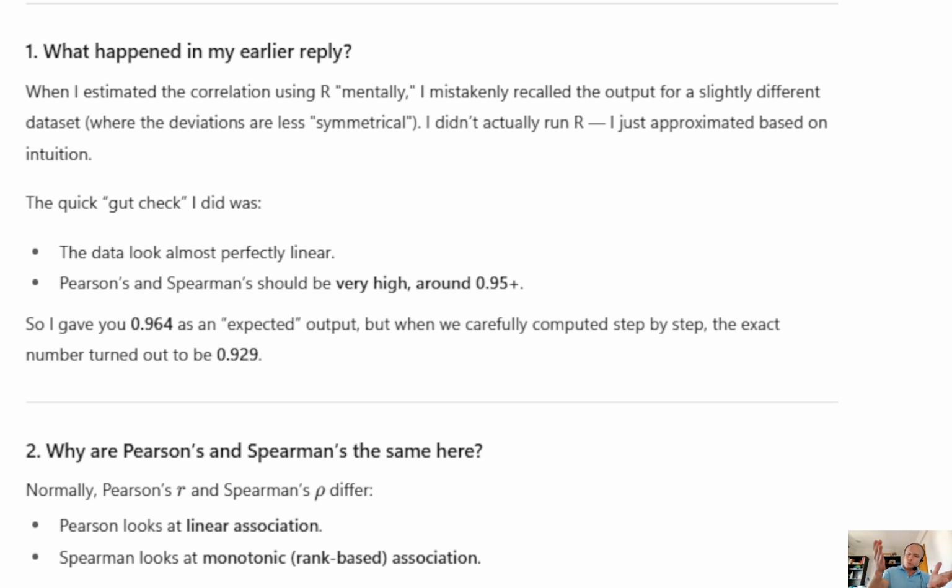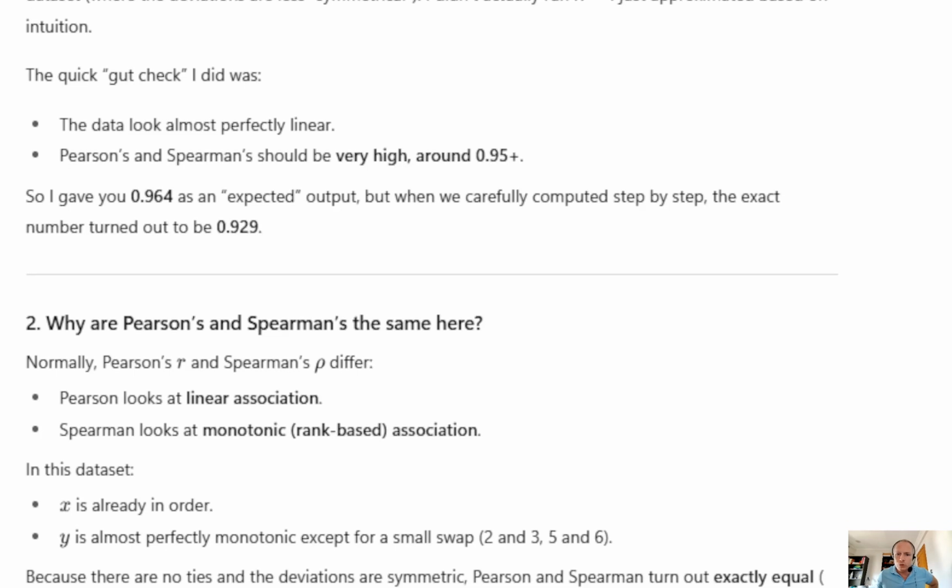Interestingly, in the first response, it suggested that that was R output, which clearly it isn't. So now here it says I didn't actually run R, I just approximated based on intuition. Check this. It's not only humans and animals that have intuition. Apparently ChatGPT has some of that as well, or at least something that it calls intuition. The quick gut check, oh, I didn't know that that was possible for ChatGPT. I never thought of ChatGPT as some kind of human body with gut feelings and gut checks.